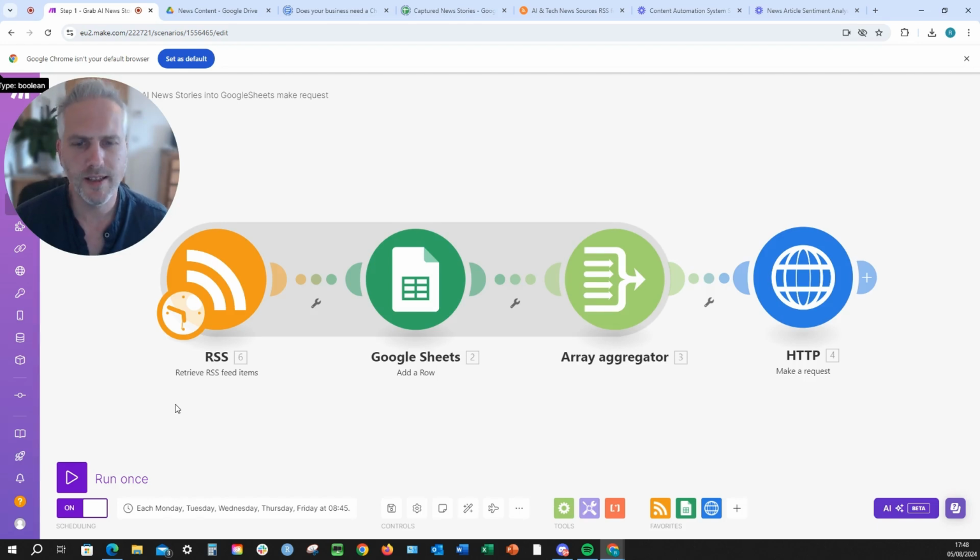Okay, so here we are in step 1. So this is where we want to grab our news articles. And we're going to do this using the RSS app, retrieve RSS feed items. And then we're going to bung everything into a Google Sheet. So in terms of scheduling, you can set this up to run as frequently as you like. I've got this set up every workday at 8:45, and then the subsequent steps happen a bit later on and slightly less frequently. But it's entirely up to you what you choose.